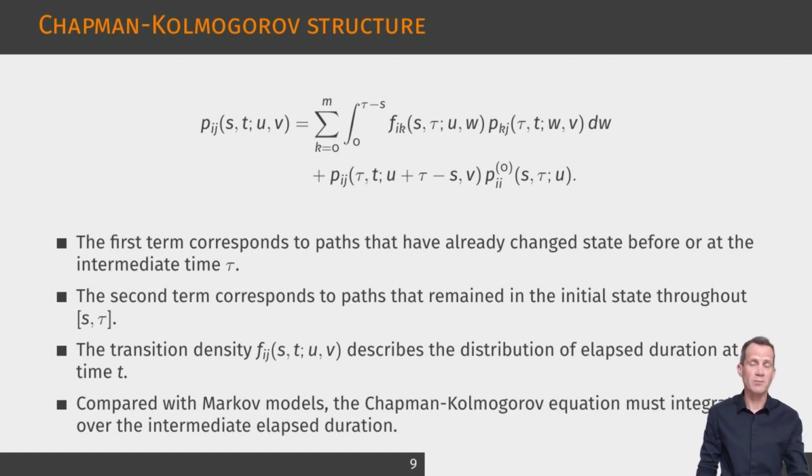The transition density appearing in the equation gives the distribution of the elapsed duration at the intermediate time. In matrix form, the same idea combines a density term with a diagonal no transition term. The actuarial implication is that future probabilities cannot be propagated only by multiplying matrices. One must also integrate over durations.